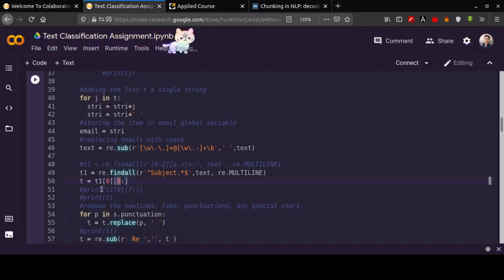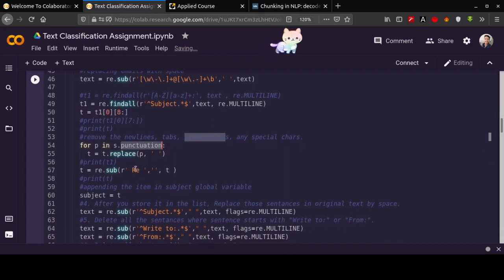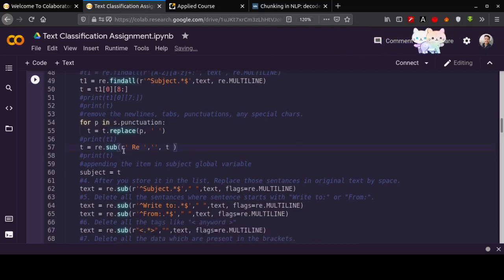After that, all the text in the subject part we will take in the variable t. After that we remove all the punctuation marks from it. We remove the re, that stands for reply. We will remove the re word and put nothing instead. Now our subject has been preprocessed, so we will store it in the variable subject which we initialized at the start of the function.